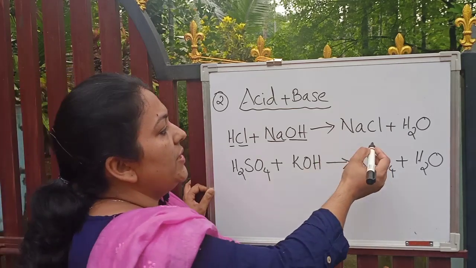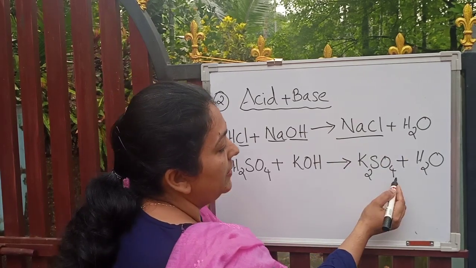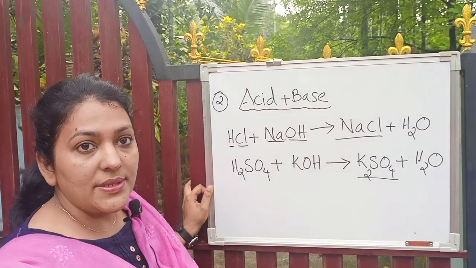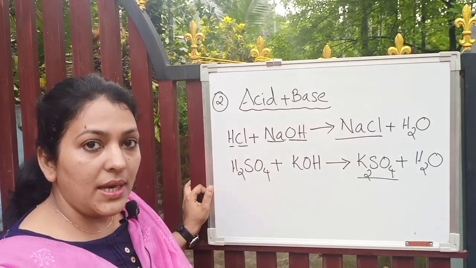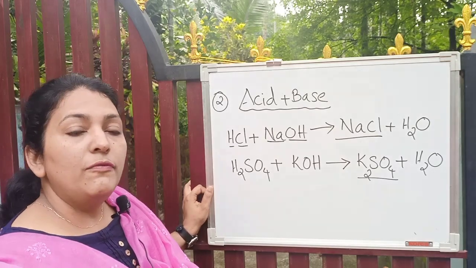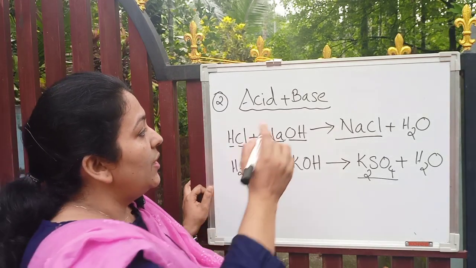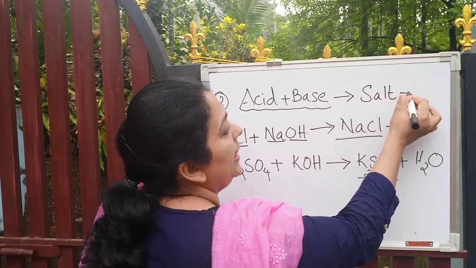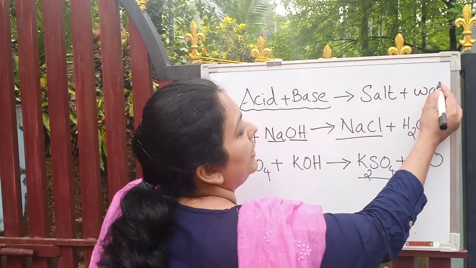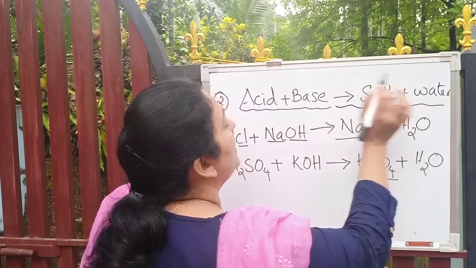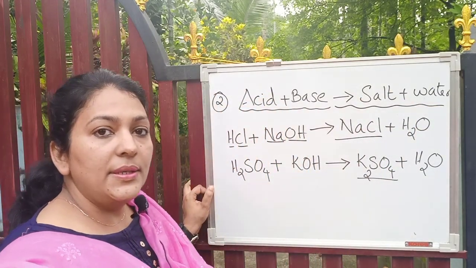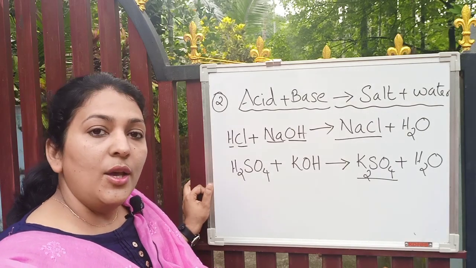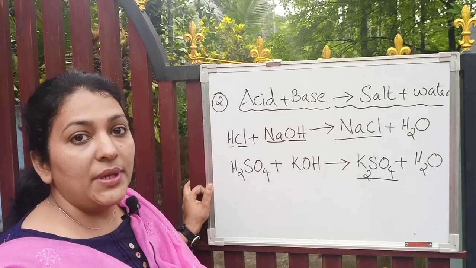Sodium chloride is a salt. Potassium sulfate is also a salt. So how can you generalize this reaction? You can try so many examples. When an acid reacts with a base, we will get salt and water. So you can generalize the second reaction as acid plus base will give you salt and water.